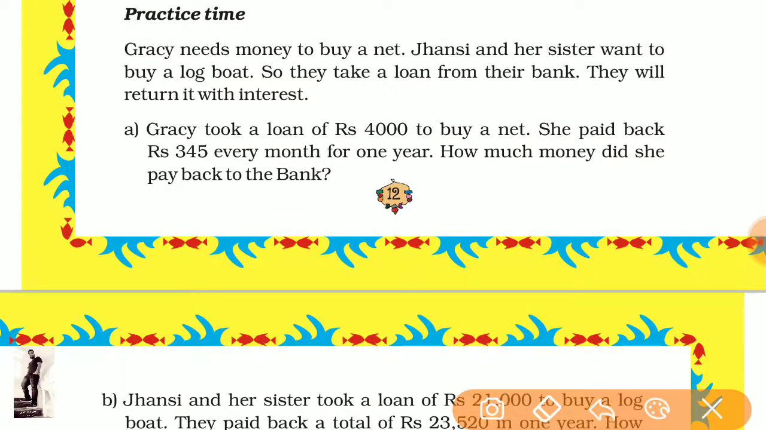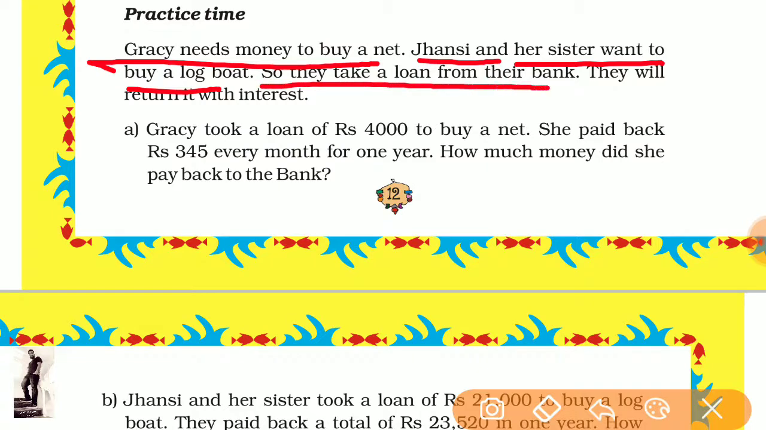Practice time. Practice time means it is the question for you. Now Gracie needs money to buy a net. Jhansi and her sister want to buy a log boat. So they take a loan from their bank. They will return it with interest. What is interest?